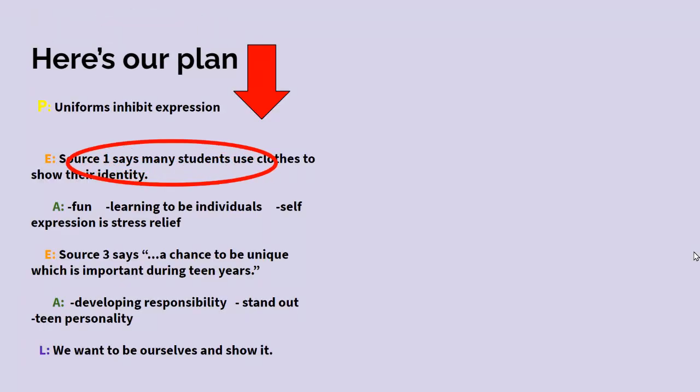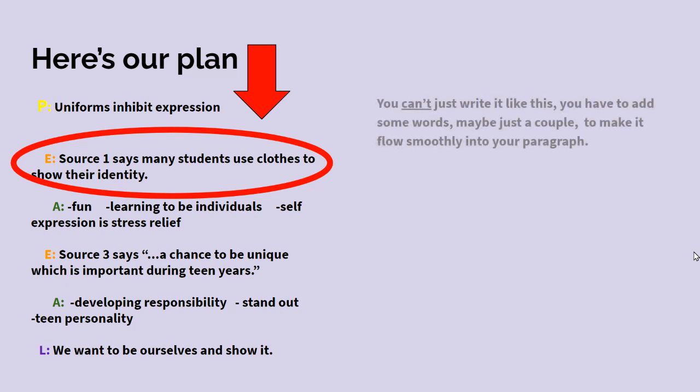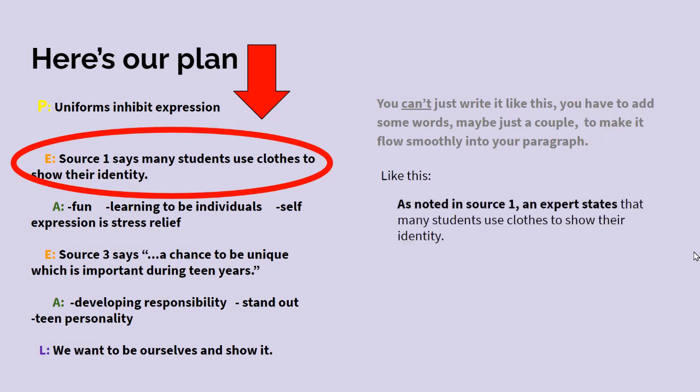So here's the plan, and look at my first piece of evidence. You see there it says, source one says many students use clothes to show their identity. Now I have to introduce that and make it sound like it belongs in my paragraph. I'm not just going to copy that. I'm going to maybe add some words. I'm going to maybe have some introductory words. For example, as noted in source one, an expert states that many students use clothes to show their identity. So I'm just taking that point and I'm turning it into a great sentence.